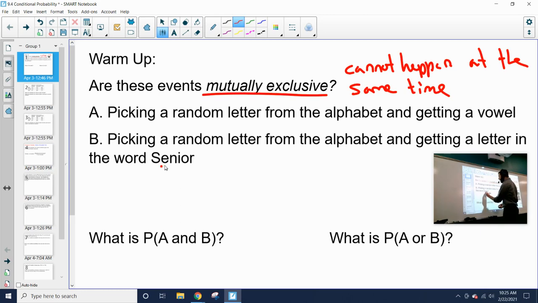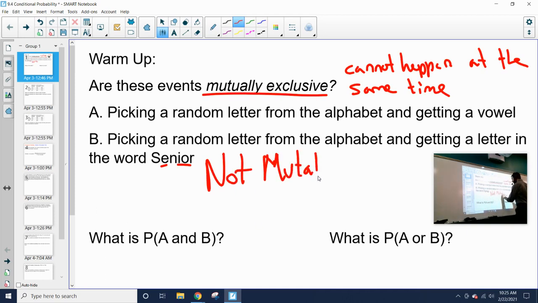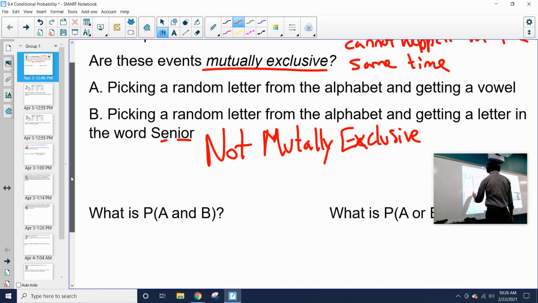Yes, we actually have 3 letters in the word senior that are also vowels. So I could pick an E, I could pick an I, or I could pick an O, and I would have both these events happen at the same time. So these are not mutually exclusive because they can happen at the same time. Once again, mutually exclusive means cannot happen at the same time, so they are not mutually exclusive because they can.